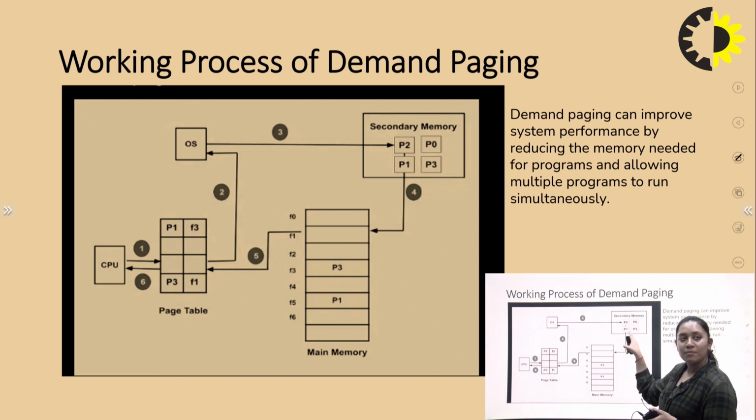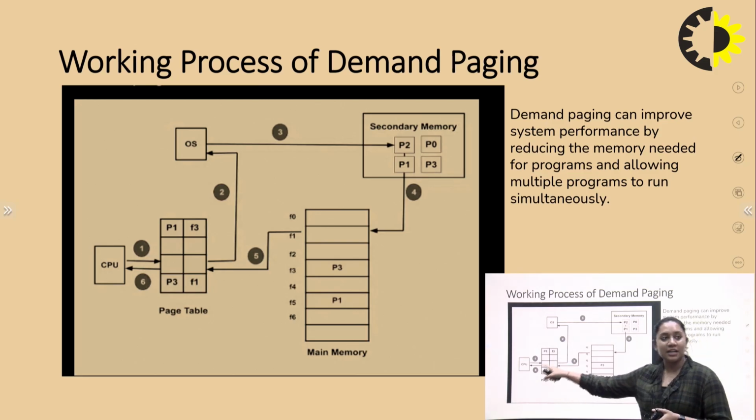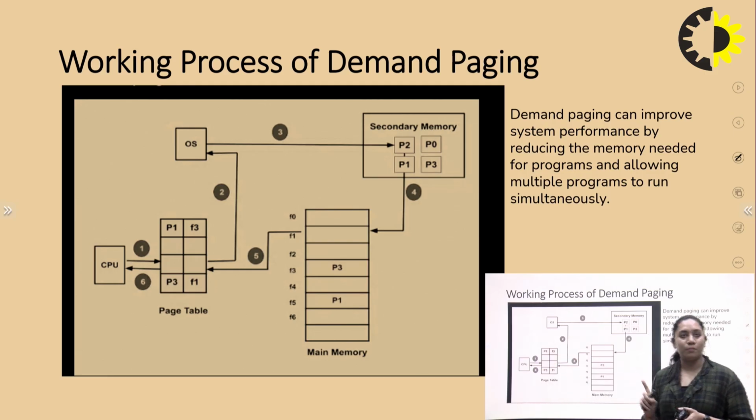Then the secondary memory updates go to the main memory, the actual location of the process to compute, and the process is scheduled in CPU scheduling. Then from secondary memory it goes to the main memory, and after that if they find any type of page fault or any thrashing, then they go to updating the page table and then again reload the process according to the page table, and then the CPU executes the whole process, right?